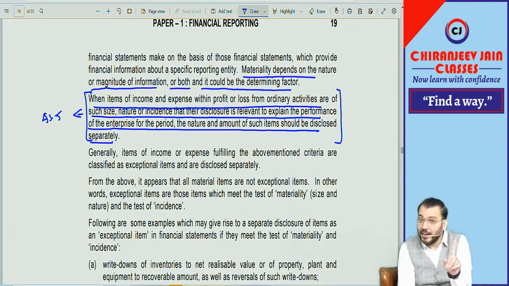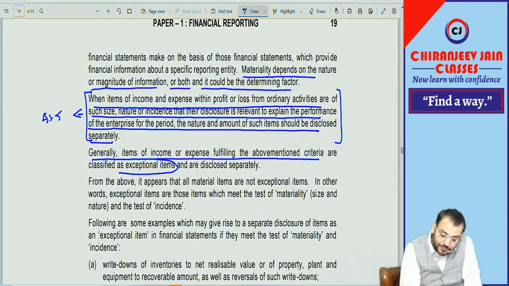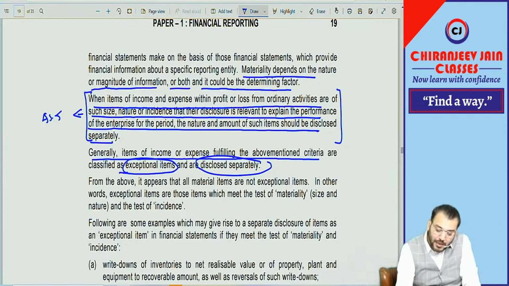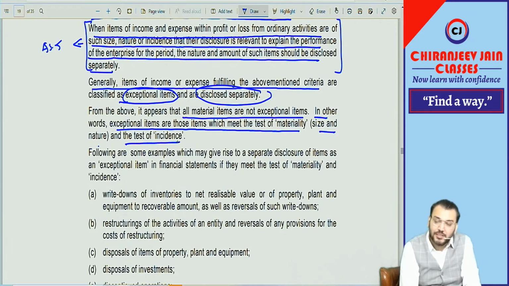This is not given in Ind AS 1. Generally, items of income and expense fulfilling the above mentioned criteria are classified as exceptional and disclosed. From the above, it appears that all material items are not exceptional. In other words, exceptional items are those which meet the test of materiality, size and nature, and the test of incidence.